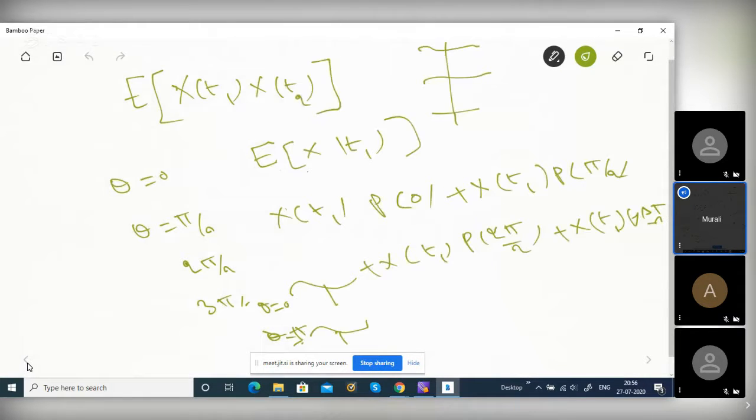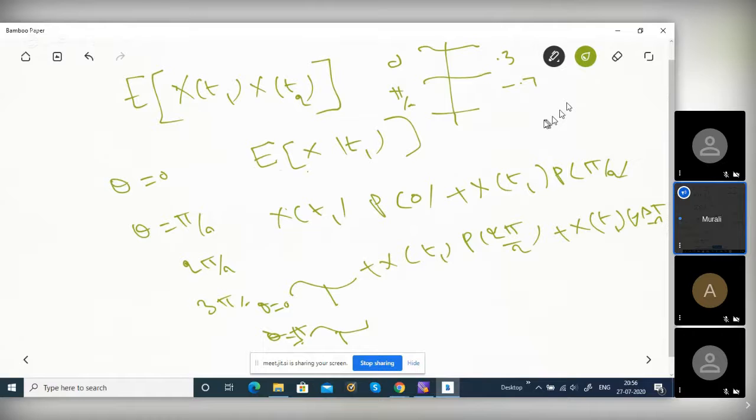See, E of x of t1, fix the time actually. For one realization, this came from 0, this came from pi by 2, like that. If you fix the time, you can use the practical method. This has happened 50 times, this has happened 20 times, like that. You note down the values and weigh them by their occurrences. This is 0.3 volt, this is minus 0.7 volt.